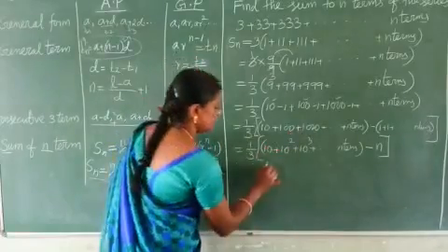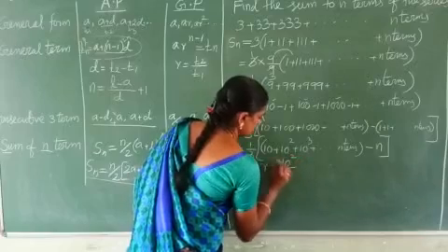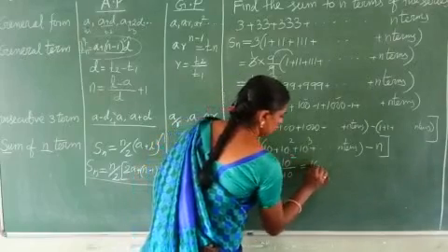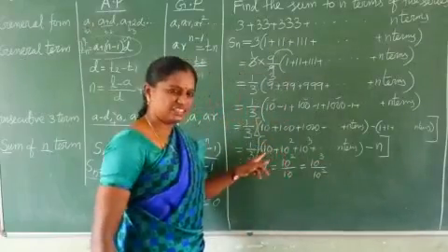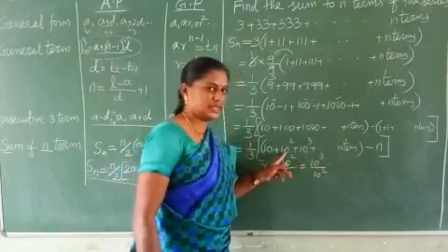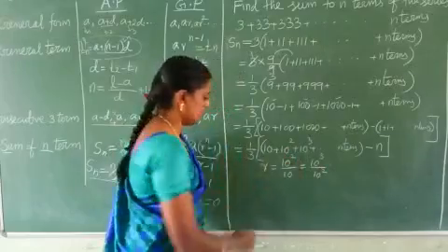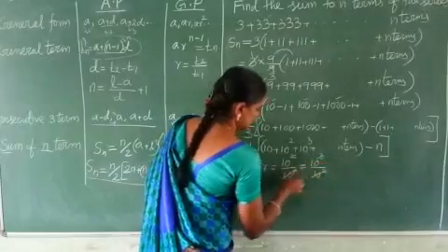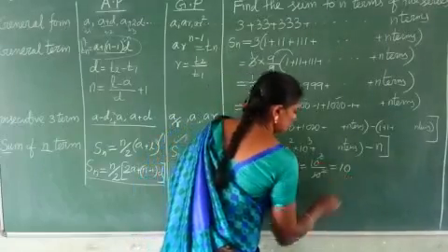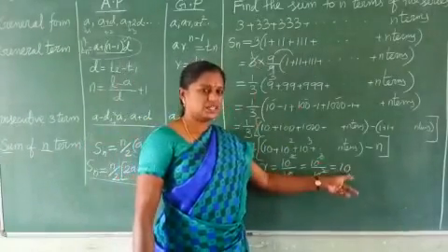No. So check for GP. R is equal to T2 by T1, which is 10 square by 10, equal to 10 cube by 10 square. Both are equal, so this makes a GP. Cancel, and it is equal to 10. The common ratio is 10.